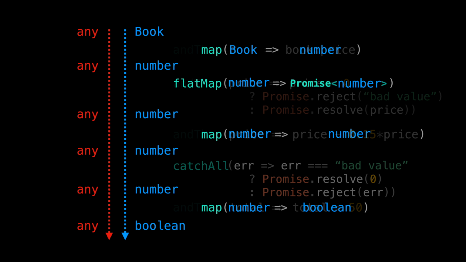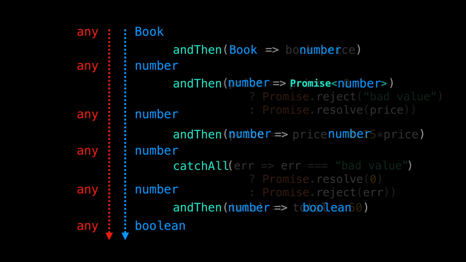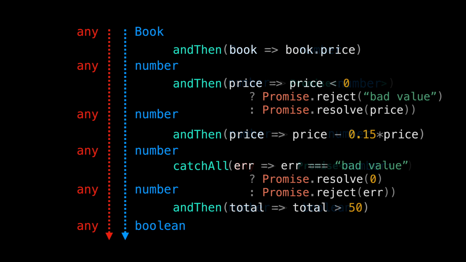For the sake of this course, let's stick with our convenient andThen function. Looking at catchAll, we are in a similar situation, except since we are tapping into the error channel, the input type can be anything. But the output type of its callback should be pluggable to the next andThen or catchAll callback. Honestly, by just looking at the catchAll callback type for promises, it gets confusing how things are connected. We will see how Effect fixes this, but before that, let's run our code with a couple of different inputs.